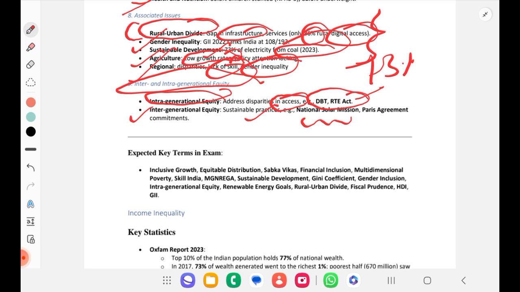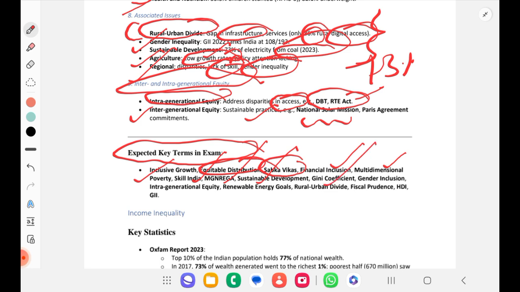So key terms that we should be memorizing for the exam are inclusive growth, equitable distribution, Sabka Saath, Sabka Vikas, Sabka Vishwas, Sabka Prayas, financial inclusion, Multidimensional Poverty Index, Skill India, MGNREGA, sustainable development, Gini coefficient, gender inclusion, intragenerational equity, renewable energy goals, rural-urban divide, fiscal prudence, SDI, Human Development Index, and GII.